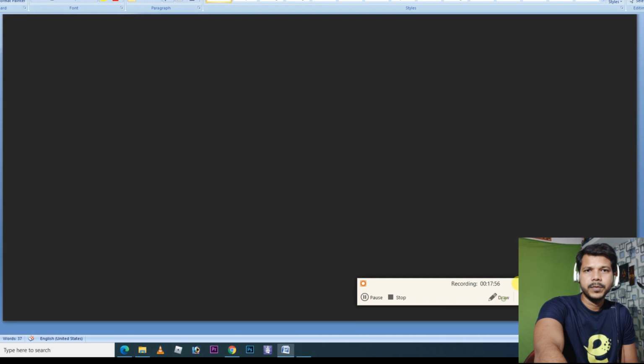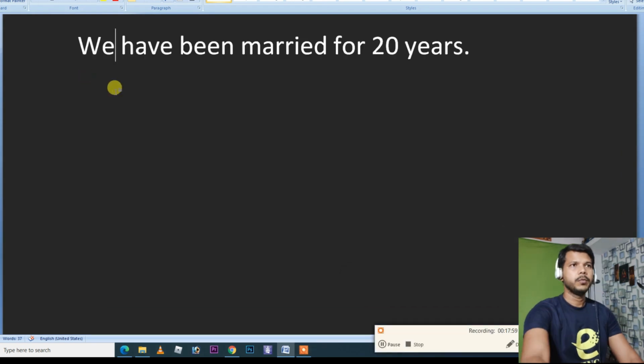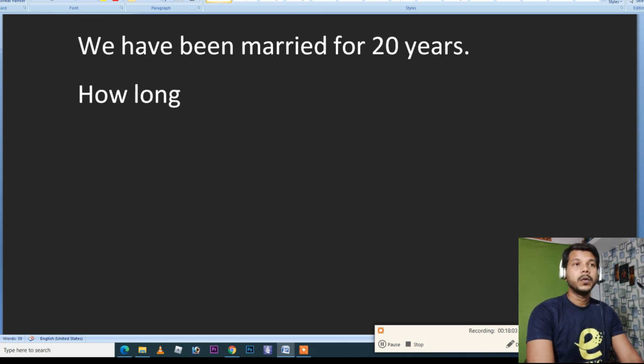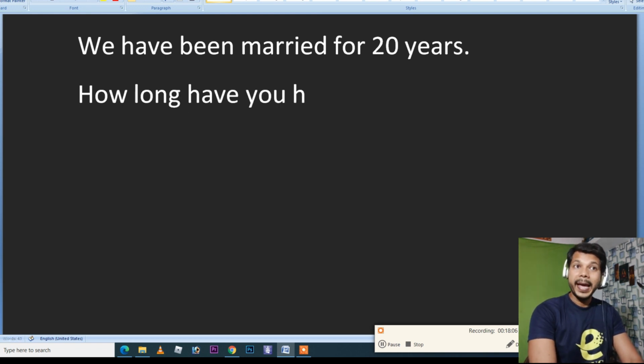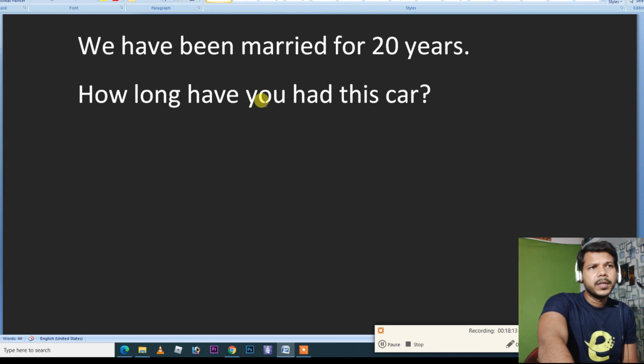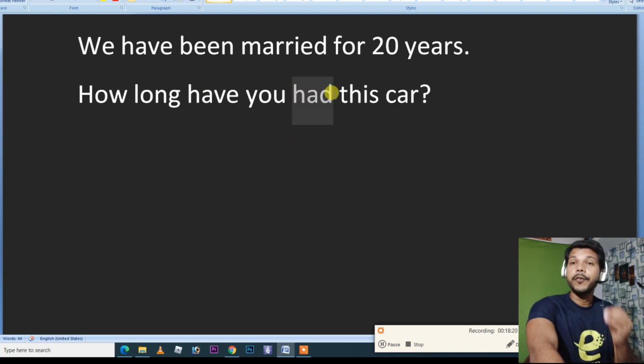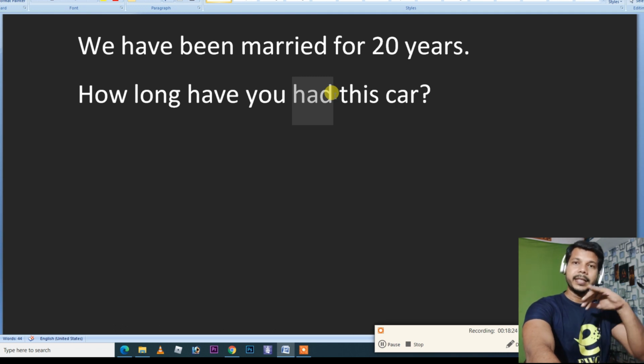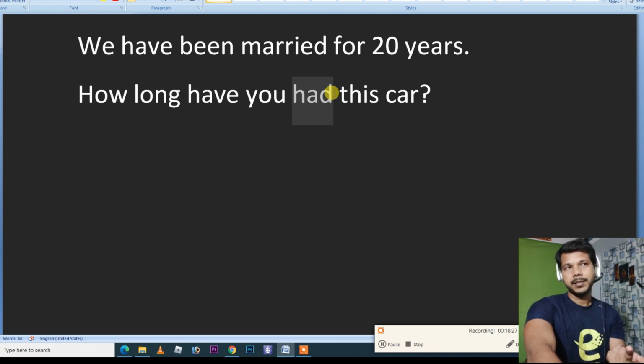Let me erase this. You must say, "How long have you had this car?" This is the correct English. See, how long is the time. This have is the present perfect helping verb, and this had is the verb, like eat becomes eaten. Similarly, have means to possess something, and that have becomes had. So, how long have you had this car?